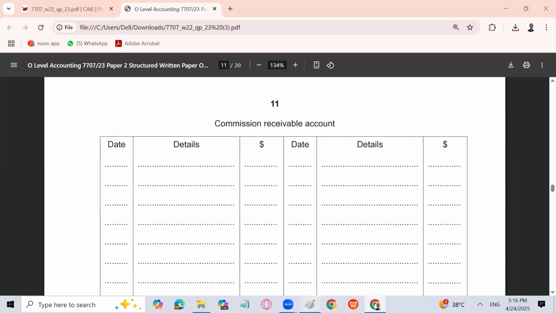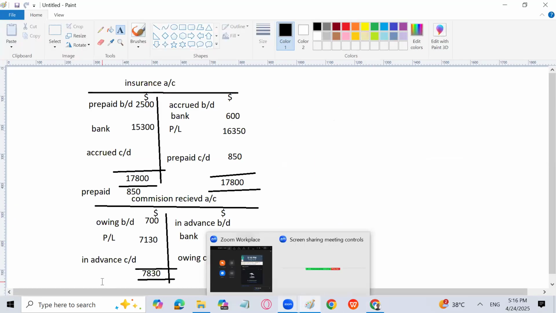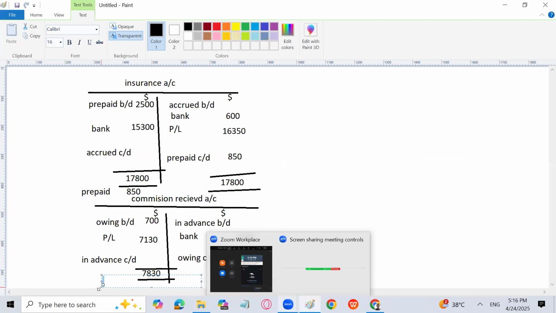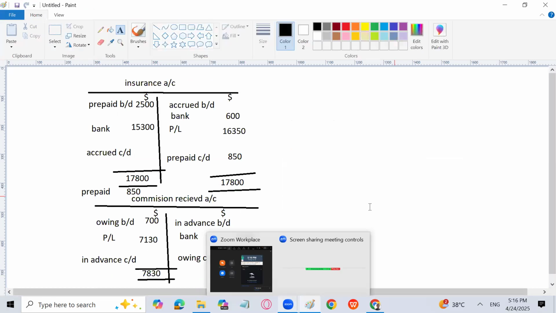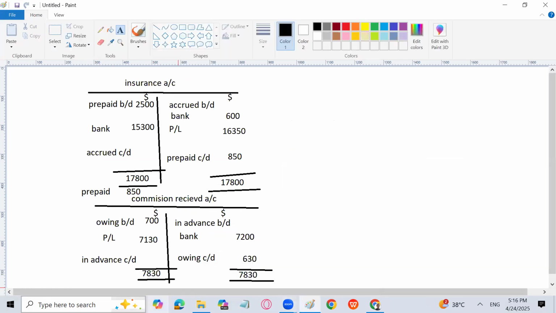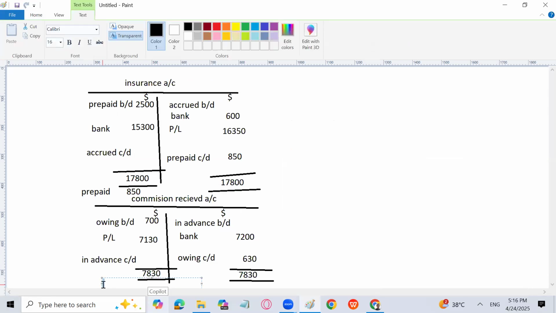So let me write the brought down also. I will write here owing brought down. It is important. Owing brought down, that is 630.